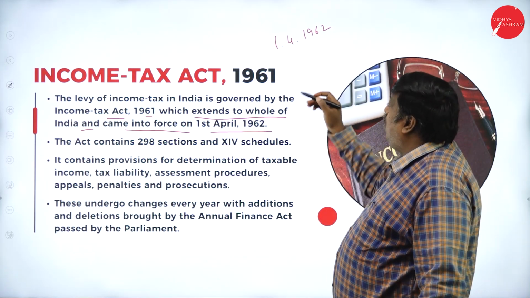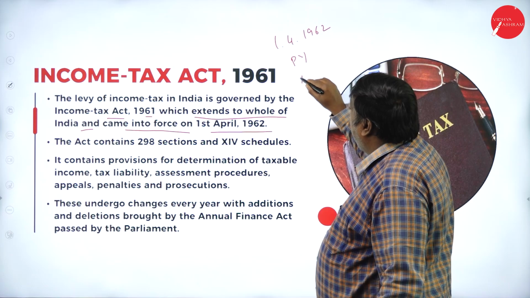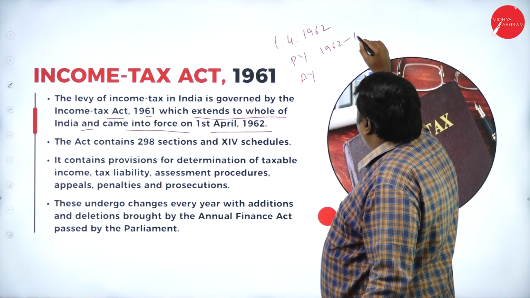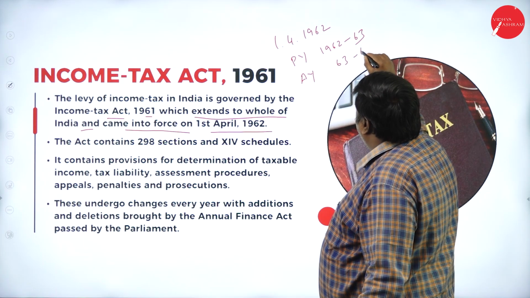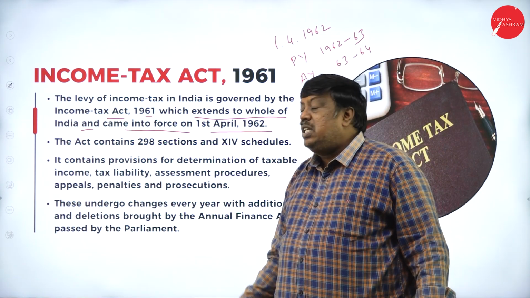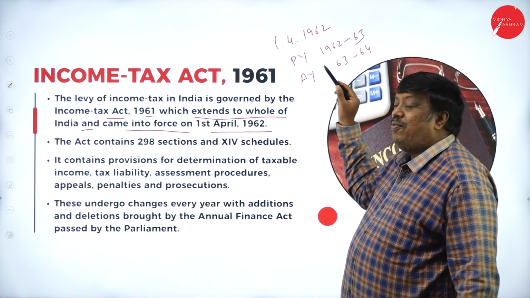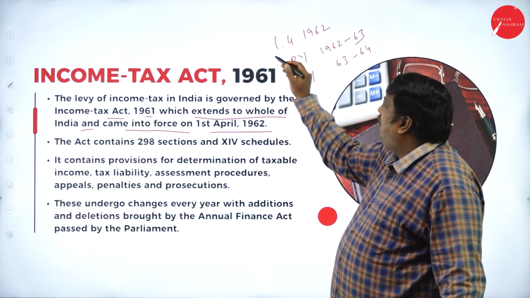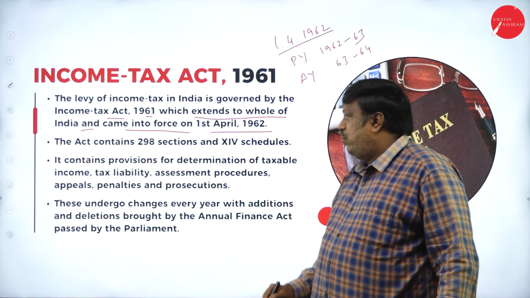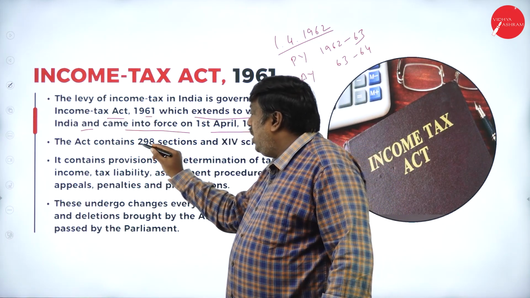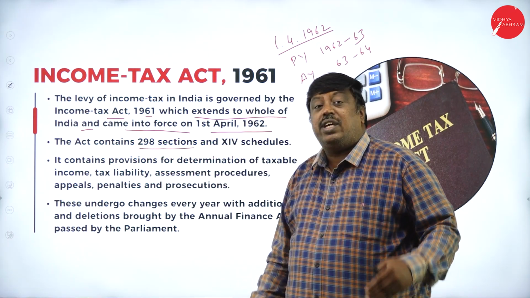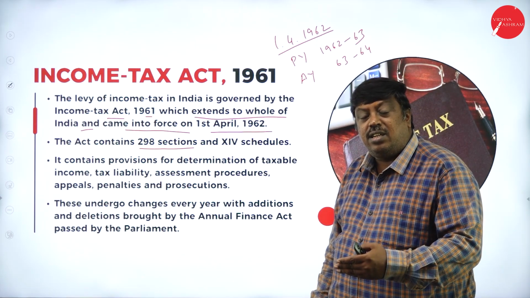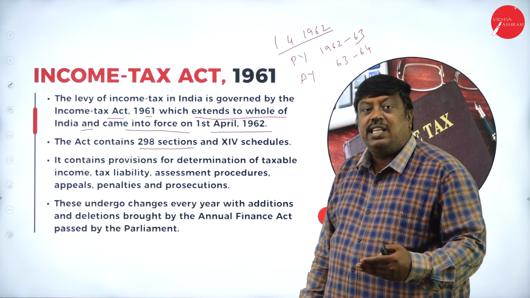So if they ask any question like, which was your first previous year and assessment year, we have to say 1962-63 and 63-64. So my first assessment year was 63-64 and my first previous year was 1962-63 because it came into force from 1/4/1962. In this act, we have totally 298 sections which explain each and every term that has to be considered while calculating the income tax.